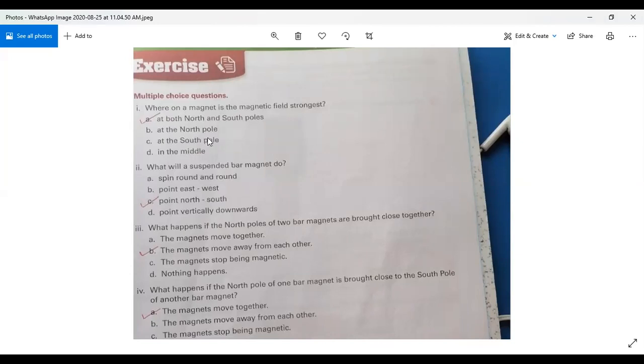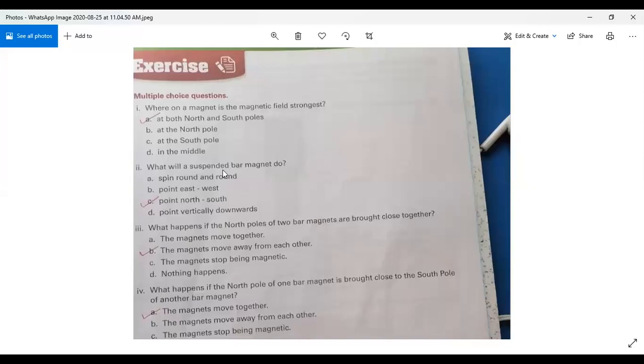Now come to question number 2. Also write the date on your exercise. Today is 25th August, so you have to write the date on your exercise. Now question number 2: what will a suspended bar magnet do? The options are given. Spin round and round? No. Second option, point east west? No. Option C, point north and south? Yes. Point vertically downwards?